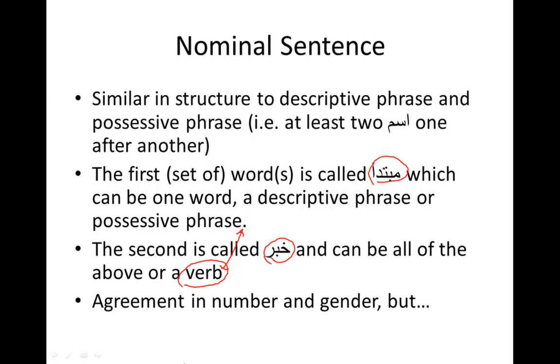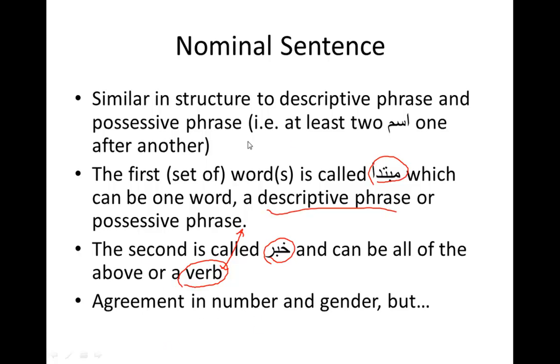Okay. So again, I wrote here the mubtada can be a word. It can also be a whole descriptive phrase. So you can have two words within the mubtada, that's the descriptive phrase, or a possessive phrase. The khabar can be all of the above, or it can also be just a verb. The mubtada cannot be just a verb. It can be a combination, like alladhina kafaru can be mubtada, but not just kafaru. Kafaru though can be khabar. Ya Bani Israel is a mubtada. We'll talk about that specifically because that's a definite.